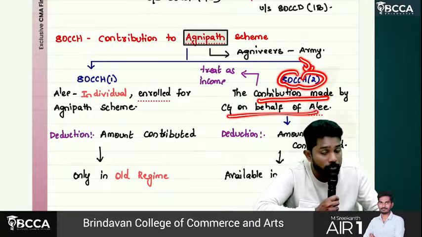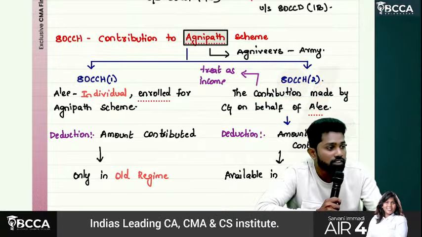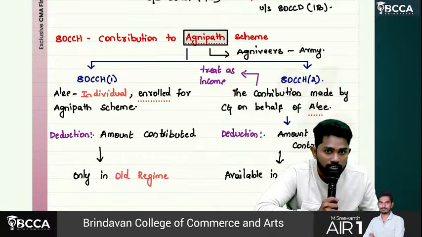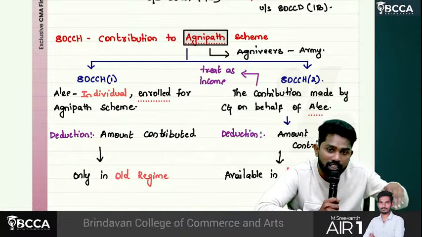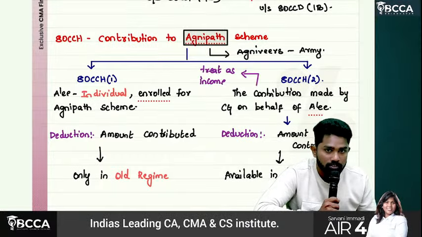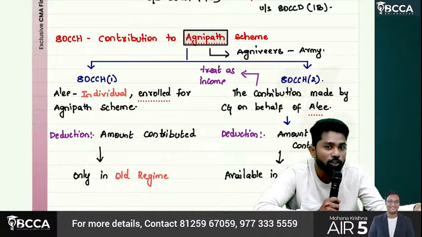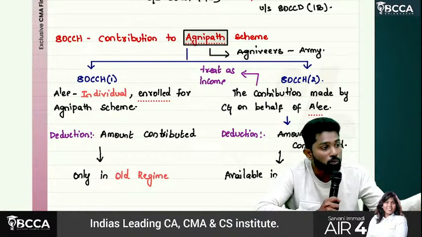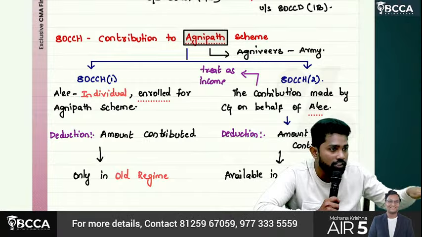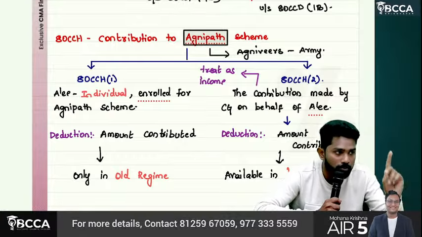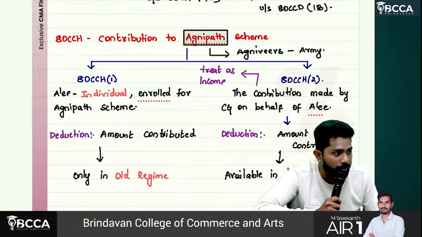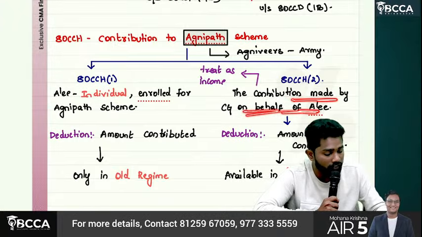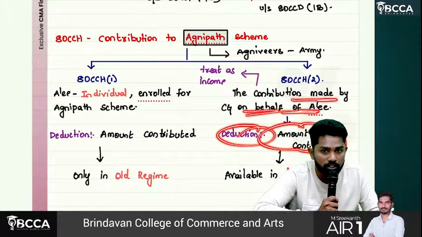Whereas 80 CCH2 is about what? Contribution made by the central government on behalf of the assessee. Sir, when the central government contributes on behalf of them, first it is their income. First recognize it as their income under the head salaries. Sir, government given, why is it salary? They are government employees only. Army people are employees of whom? Government only. So whatever amount is contributed by government for their benefit, first realize it as income under the head salaries. Then again you can claim it as deduction. How much deduction, sir? The contribution made by the central government on behalf of the assessee, deduction equals however much amount is contributed.